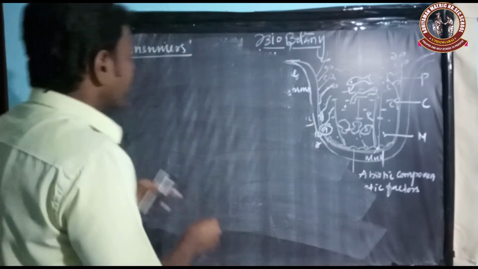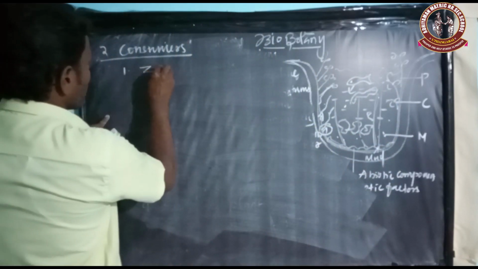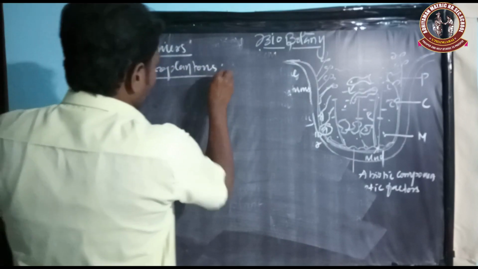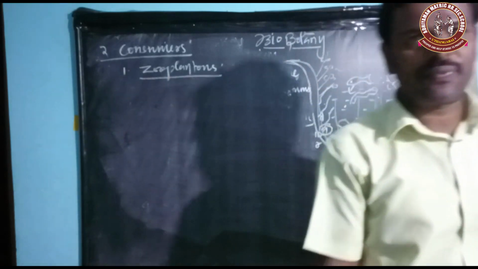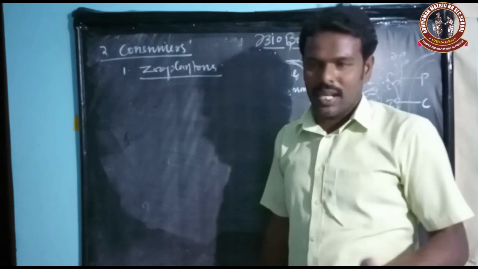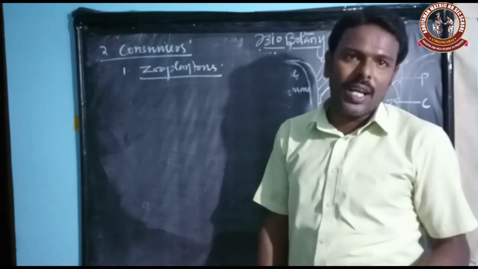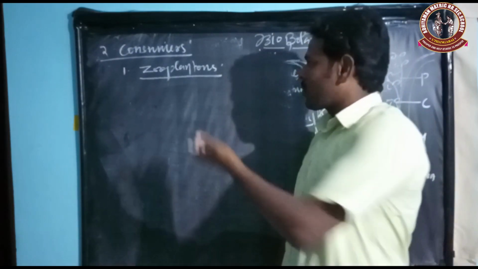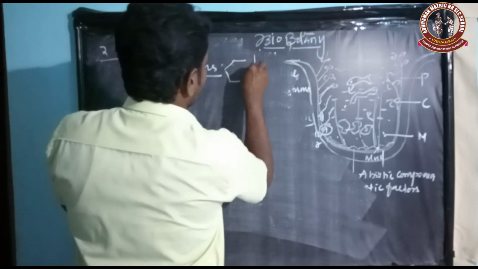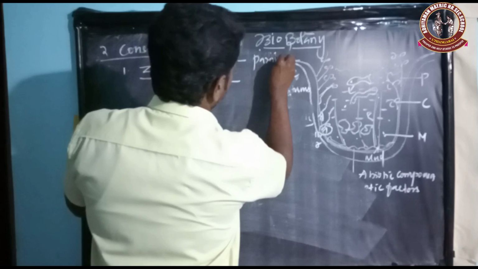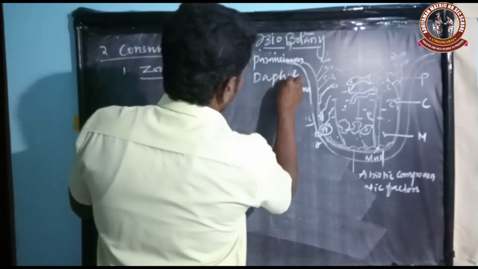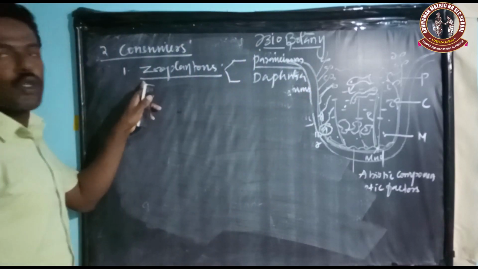The first one is zooplankton. So what is meant by zooplankton? Floating animals are called zooplankton, which feed on the phytoplankton. That's why they are zooplankton. Examples for zooplankton are Paramecium and Daphnia.